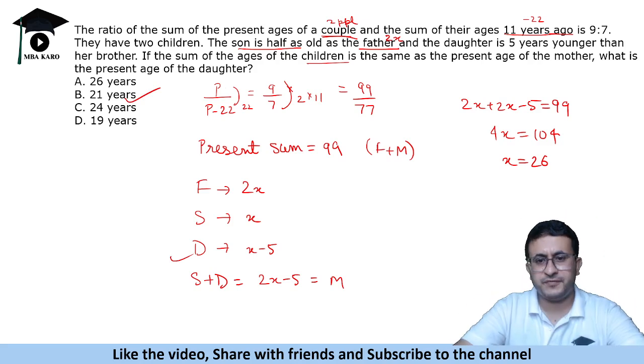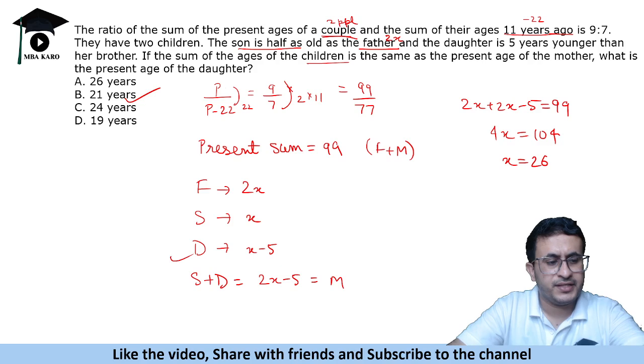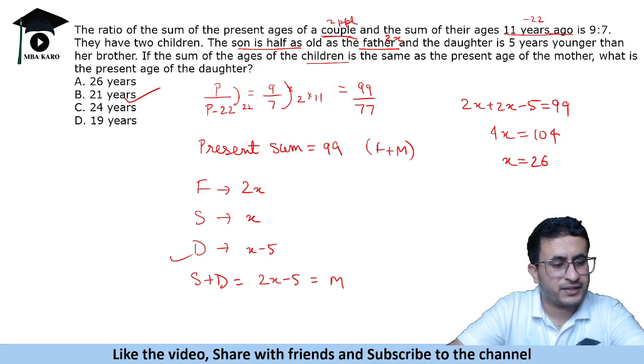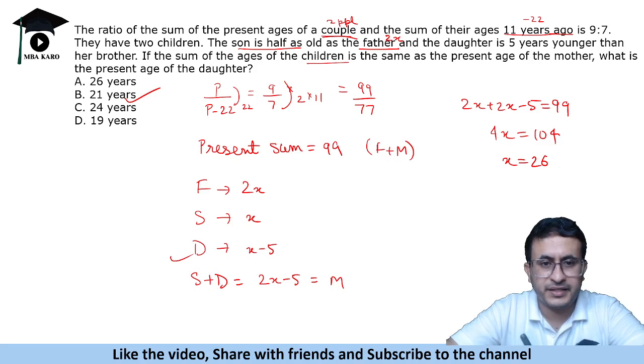Now a common mistake which sometimes people make is they answer the value of x. This is the tendency that we have, right? That the value of x came and we answered it. Okay, so the answer you will get is 21.